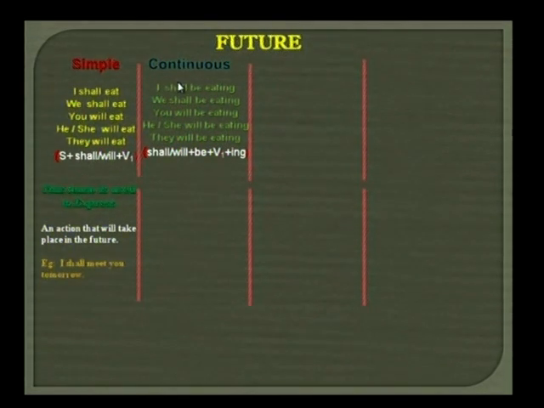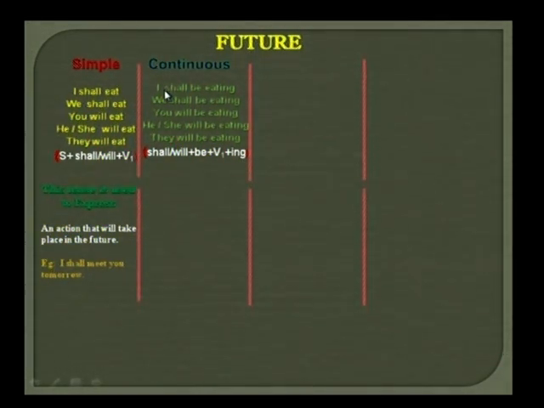Now let us come to the future continuous tense. Friends, here you can observe the structure: subject plus shall or will plus be plus V1 plus ing.